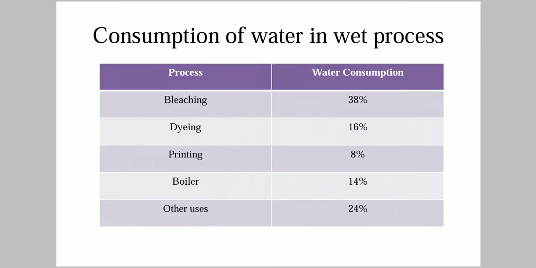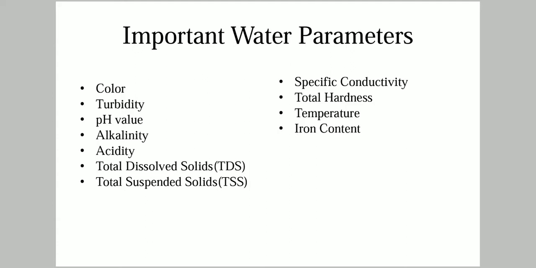Process consumption of water in wet process. Bleaching consumes about 38% of water, dyeing consumes 16%, printing consumes 8%, boiler consumes 14%, and other uses totally give 24% of water. So we are going to see about the constituents of water and their effect in textile processing. So what are the constituents of water?